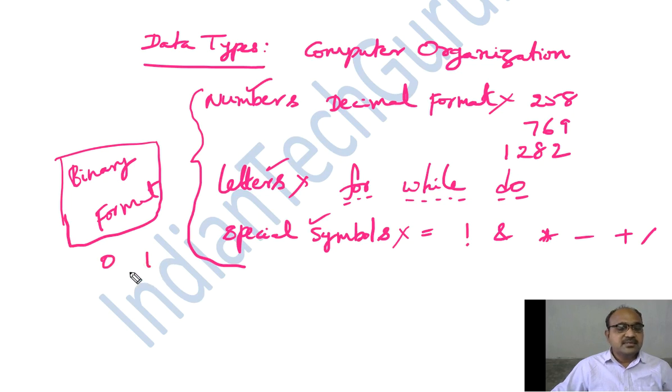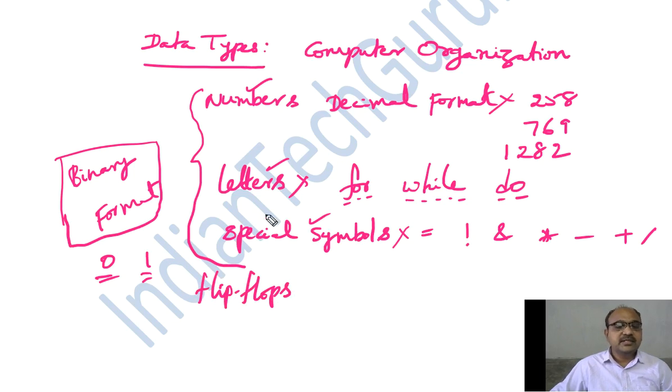Why does the computer understand only 0 and 1? Because computers are made up of flip-flops, in which you can store either 0 or 1. Whatever computer chips we are using, you may know better as ECE students, we use flip-flops, and these flip-flops are used to store either 0 or 1, not more than that.